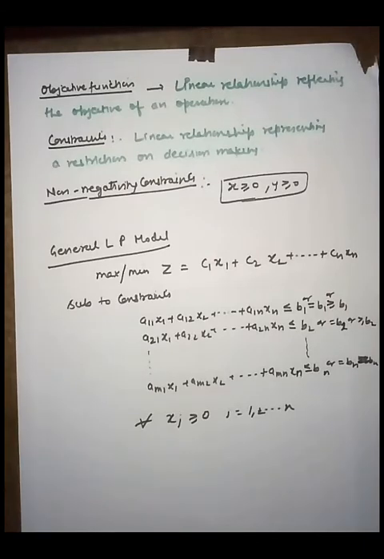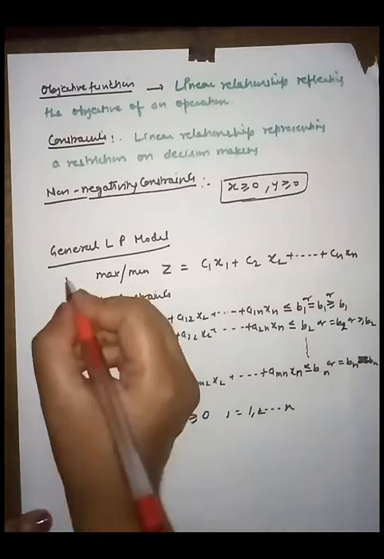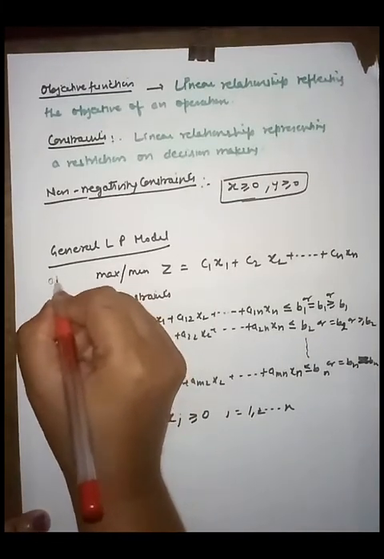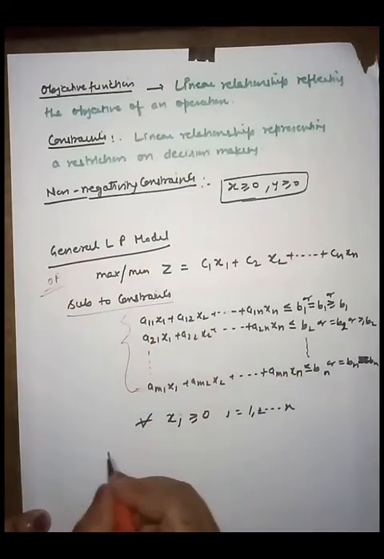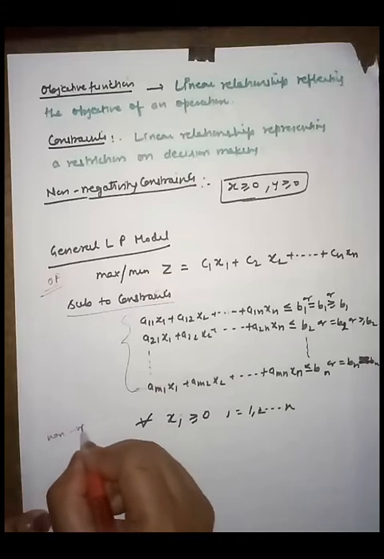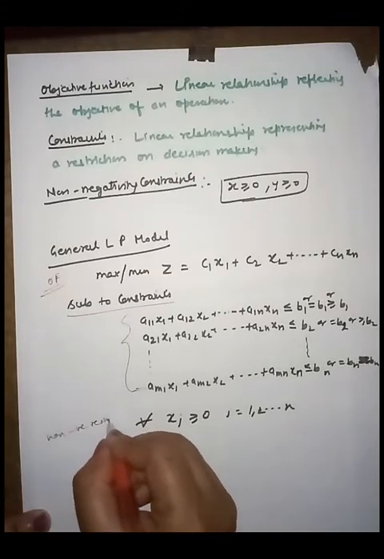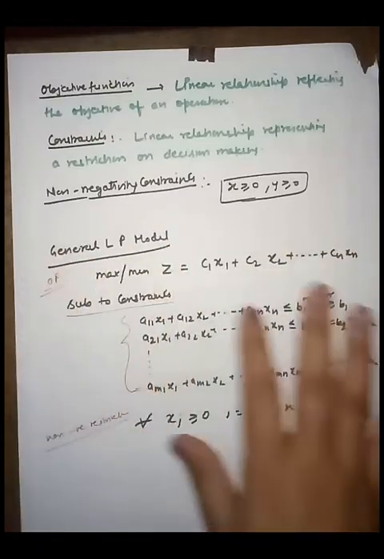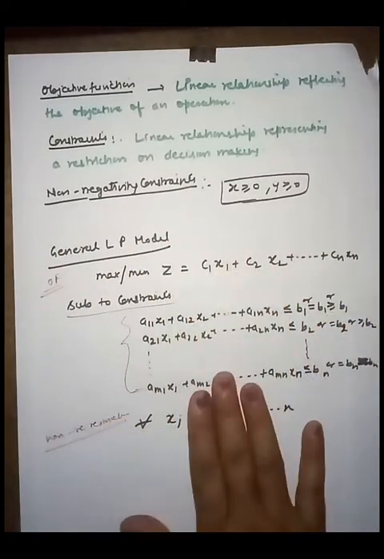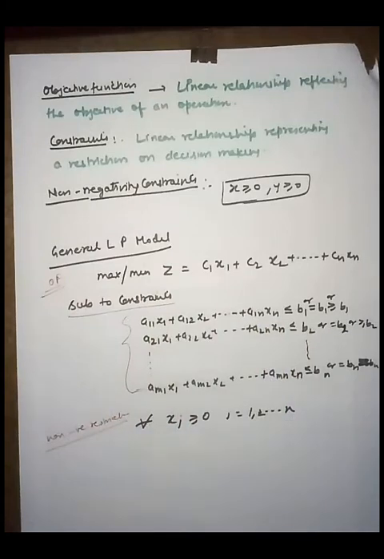So three parts. For a general LP model, there are three parts. First one is the objective function part. This is the subject to constraint part, and next one is non-negative restrictions or constraints. Right, friends? So if a model has these three parts and makes the problem in mathematical expressions, it is known as a general LP model. It is called the LP model, right?